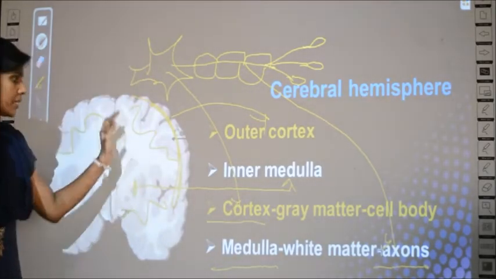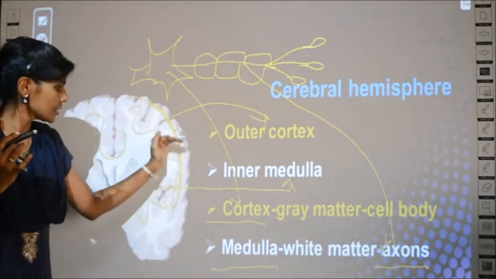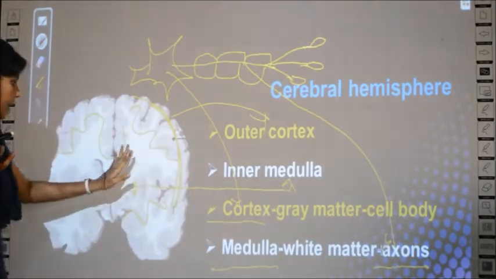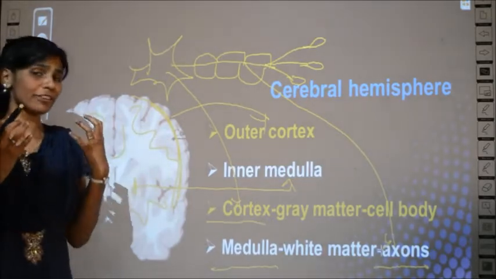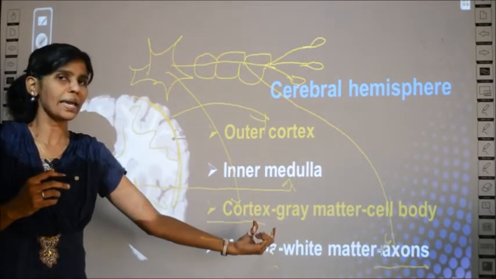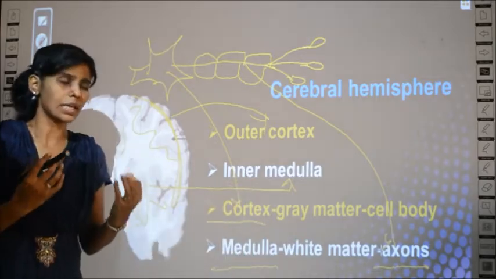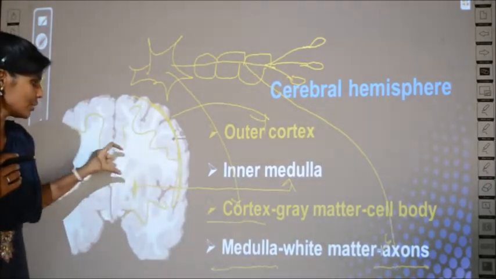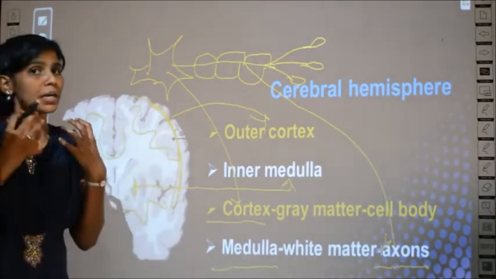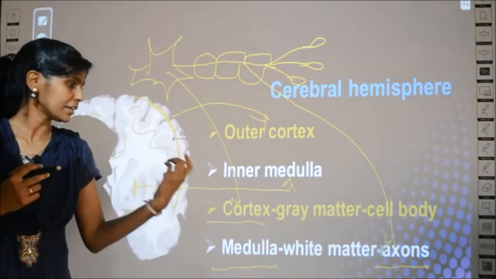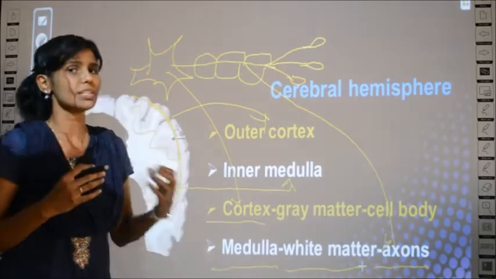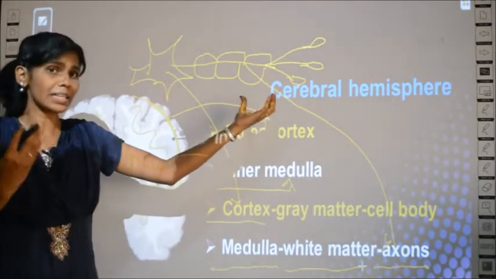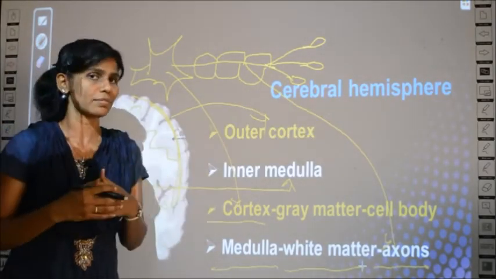And one more thing is, where is the cortex? The outer region is the cortex and the inner region is the medulla. The cortex region is made up of a substance called grey matter, which is grey in color, and the inner medulla region is made up of a white color material and it is called white matter. Clear? So, what have we studied? The detailed structure of the cerebral hemisphere we have studied here.